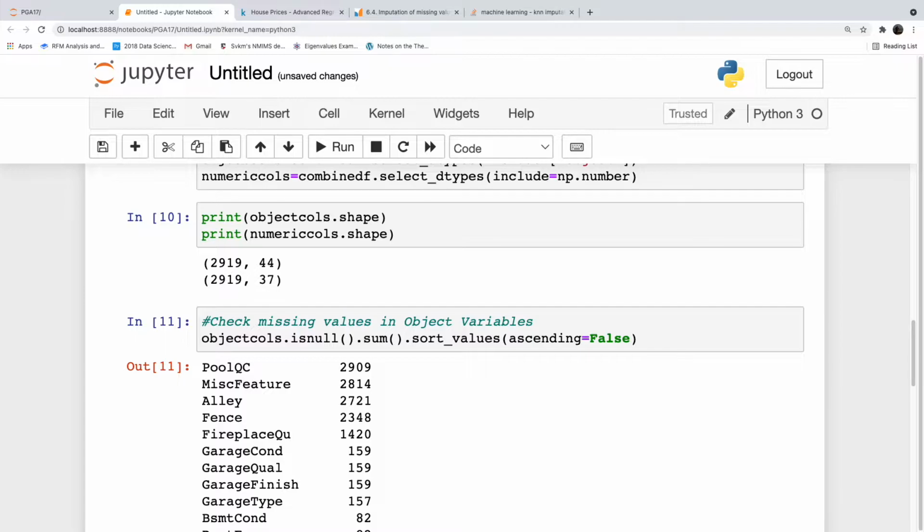Now we have seen some extreme missing values: pool quality, miscellaneous feature, alley, fence and fireplace quality. These are more than 70% except the fireplace quality, the rest are all above 70%. Now you need to think, does every house have a swimming pool? No, right? So it might not be relevant to that particular house.